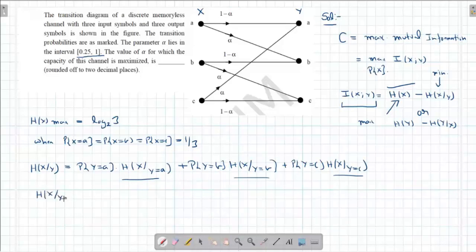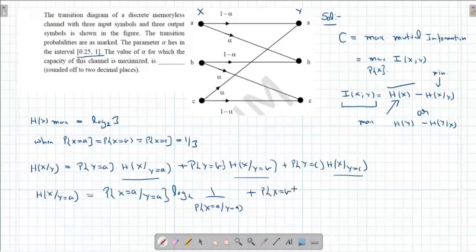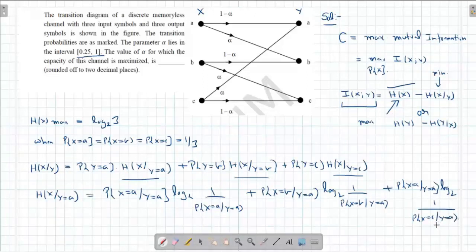H(X given Y equal to A). It is probability of X equal to A given Y equal to A, log 2 of 1 over probability of X equal to A given Y equal to A, plus probability of X equal to B given Y equal to A, log 2 of 1 over probability of X equal to B given Y equal to A, plus probability of X equal to C given Y equal to A, log 2 of 1 over probability of X equal to C given Y equal to A. Let us find out the individual probabilities and substitute in this, and let's see what is the value.